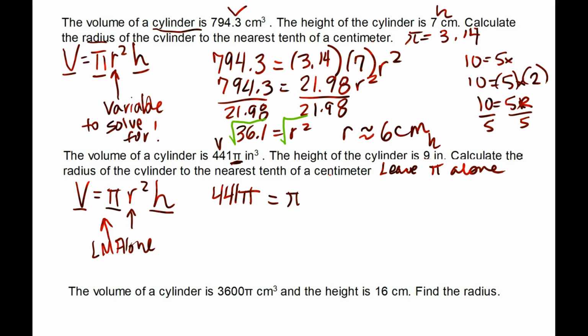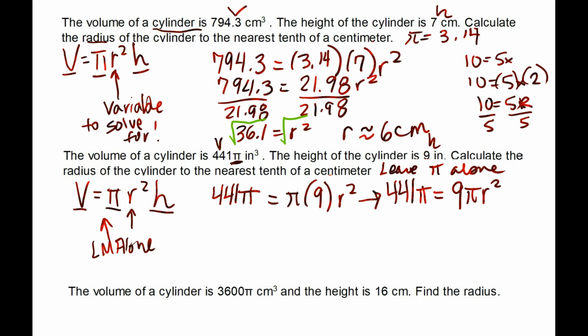And then the radius squared is what I don't know. So I shift it to the end. My height is 9, and then my radius squared is right there. It looks weird, so I'm going to clean this up a little bit. 441 pi is equal to, put that 9 in the front. Numbers always go in the front. And then pi is a number, and then r squared.